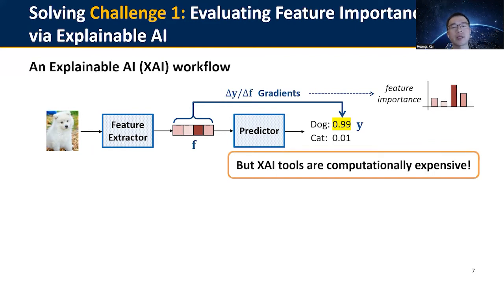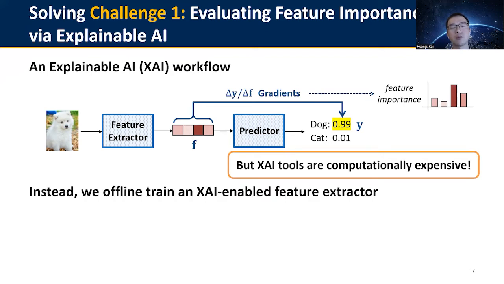However, running XAI tools at runtime is computationally expensive because gradient calculation requires hundreds of megabytes of memory, and the XAI algorithm itself may need many iterations to produce a single result. These are not affordable on small embedded devices. Instead, we migrate such online computation to offline by training an XAI-enabled feature extractor.